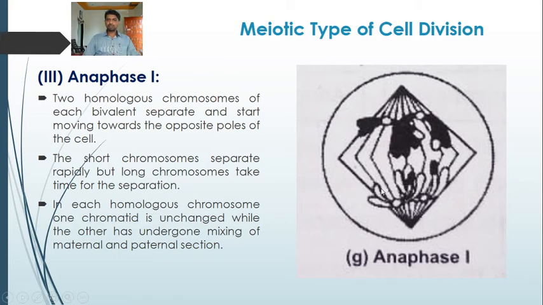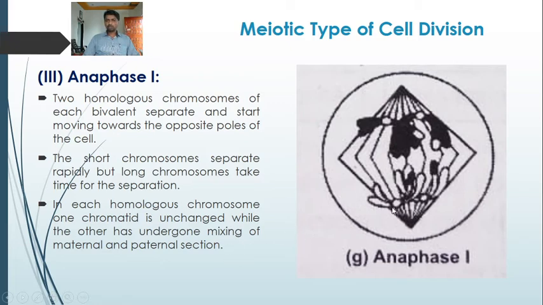The short chromosome separates rapidly, but the long chromosome takes time for separation. In each homologous chromosome, one chromatid is unchanged while the other has undergone mixing of maternal and paternal sections. So that other one is a recombinant, which is formed as a result of crossing over in the pachytene.